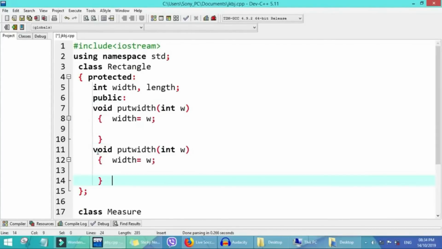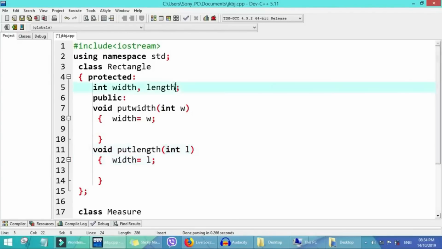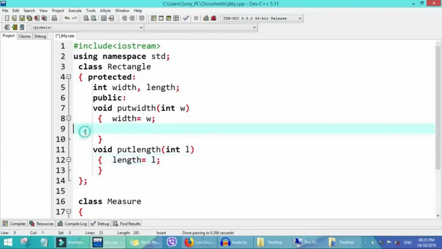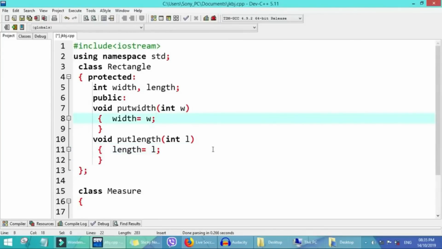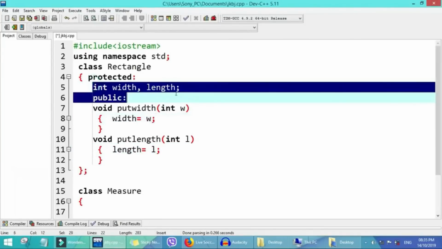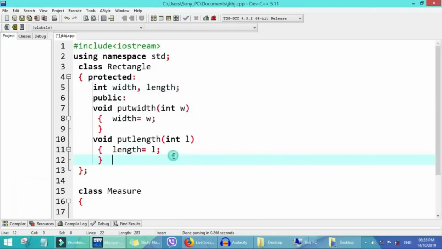We copy this same function and create another function, we call this one put length, just to initialize. The work of these two functions is to help us initialize this one, L, and the length we need to store. So here we put length. So now we have initialized our rectangle class. We see the protected member data here and the two initializations.